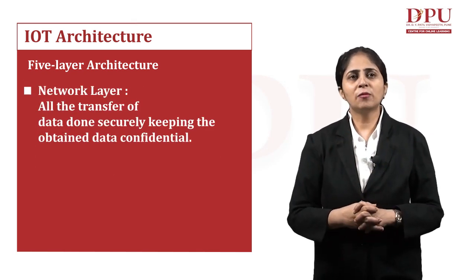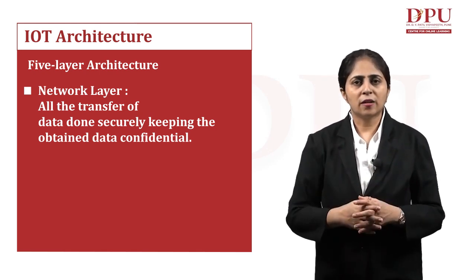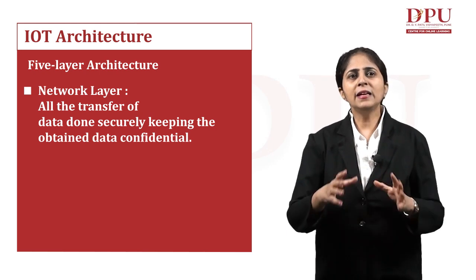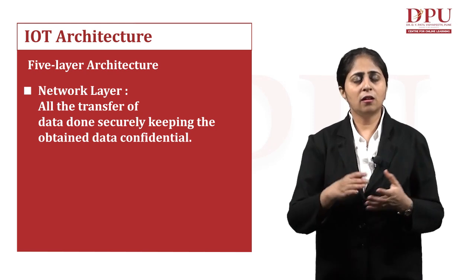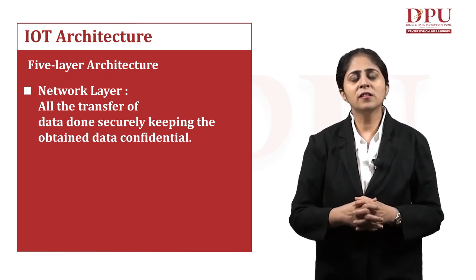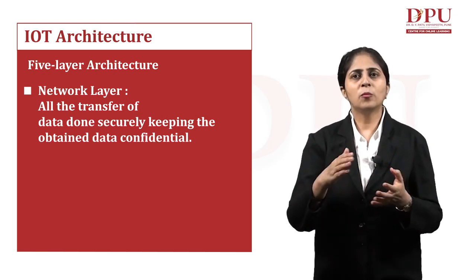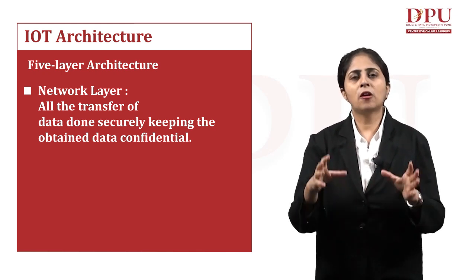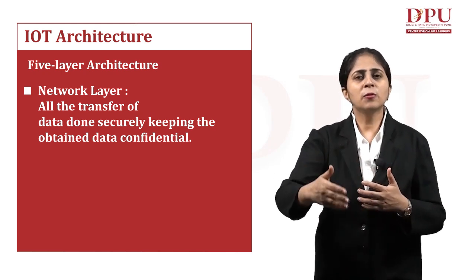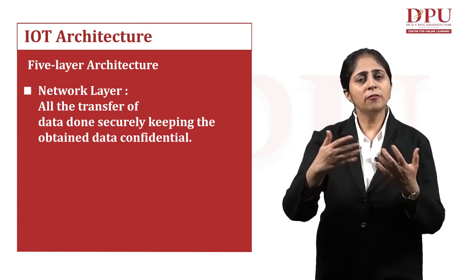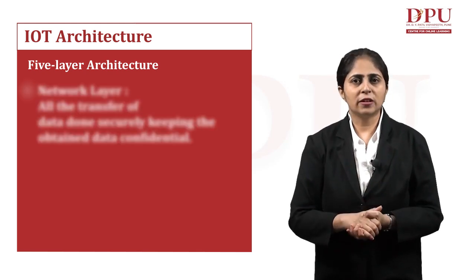The second layer that we have discussed here is the network layer. All the transfer of data is done securely, keeping the obtained data confidential. And where do all these activities take place? At the network layer. The communication, the transmission of data with the help of the network, with the help of the internet, happens at the network layer.